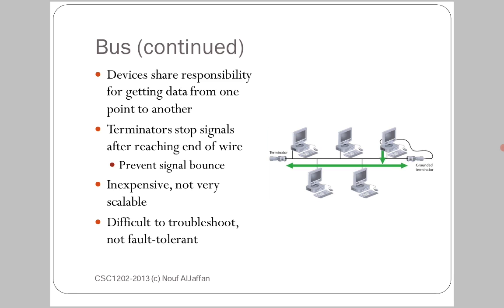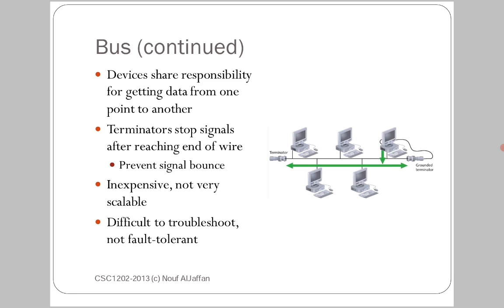Next, devices share responsibility for getting data from one point to another. Devices take responsibility for sending and receiving messages. Generally in networks, data or information is transmitted via the network in small packets or messages. So in a bus network, devices are used to send and receive the data, information or packets from one node to another. A node means a client.